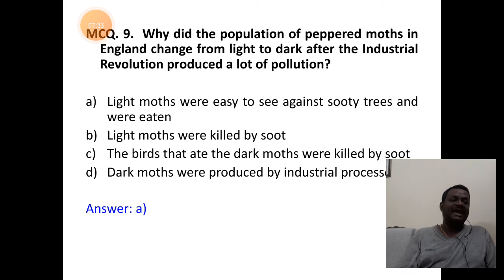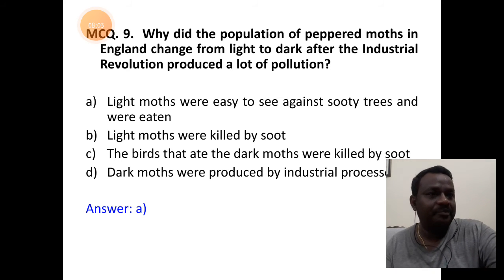So answer is A. B is not, because it says light moths were killed by the soot. No, soot cannot kill a moth. And birds that ate dark moths were killed by soot. No, predators were also not affected. And dark moths were produced by the industrial process. They did not produce them, but nature selected the darker moths which were already present. So answer is A.